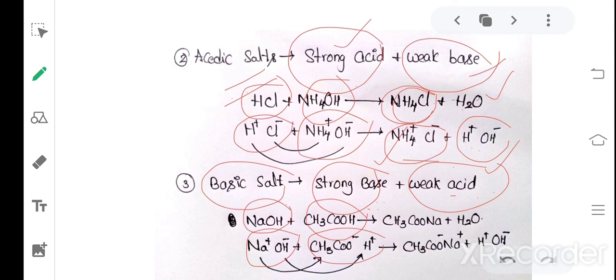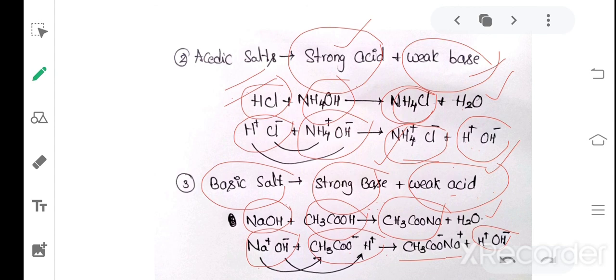Here CH3COO minus and Na plus, the negative and positive ions, combine with each other. They produce CH3COO minus Na plus. These two combined, we can call CH3COONa. Next, H plus and OH minus combine with each other and produce H2O, a water molecule. So these are the types of salts.